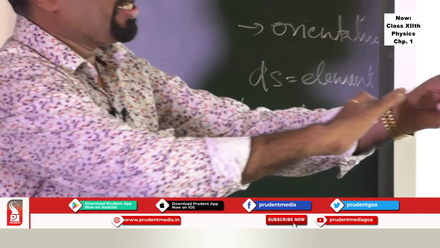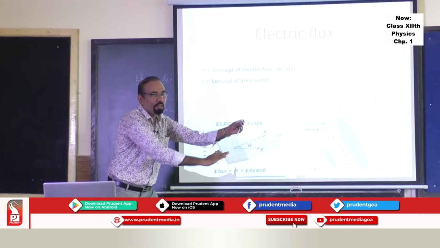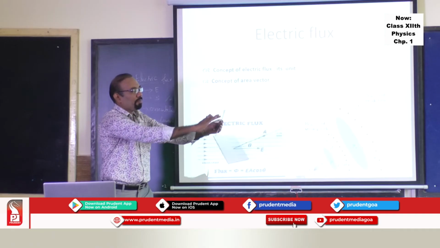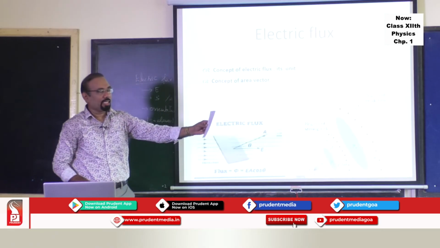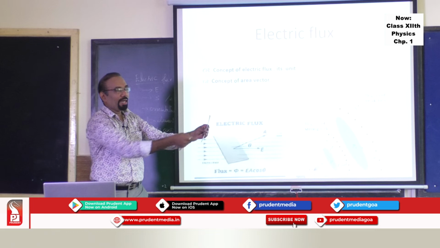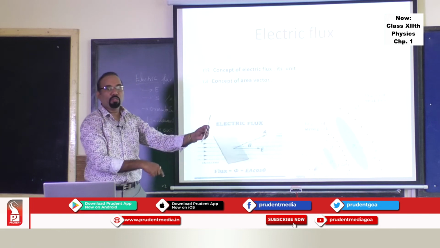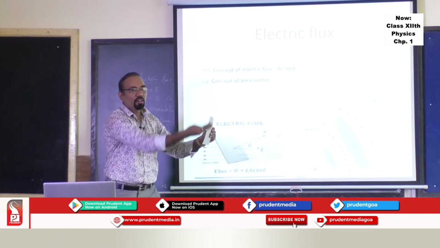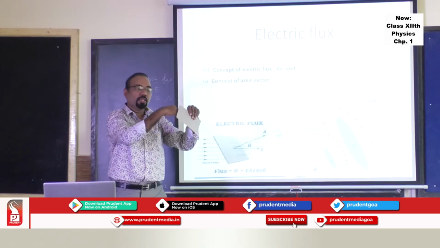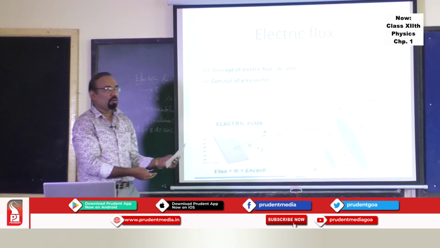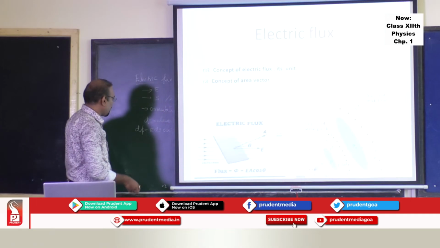And if you want to find out the flux through the whole surface, the whole surface here will be the area of the surface itself, which is length into breadth here. If I take a circular surface, then it will be pi r square. Depending on the surface, if it is a three-dimensional surface, then it will be the surface area of that particular surface.